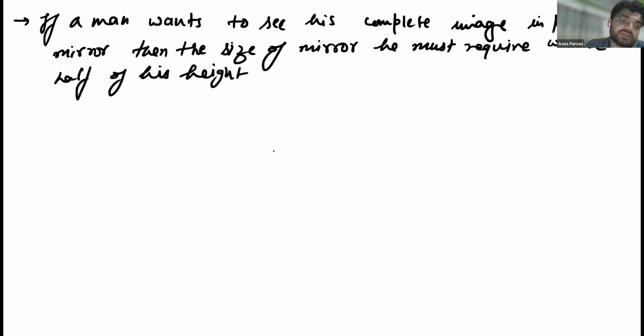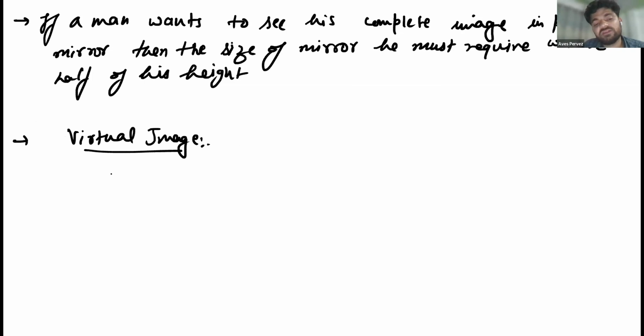Now moving to the next point, the virtual image and the real image. I'm just writing here the points of the virtual image. The real image I will write when I teach you the concave mirror. A virtual image is that image that can't be obtained on a screen.